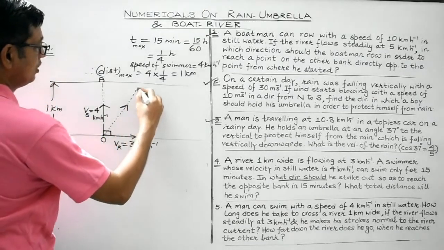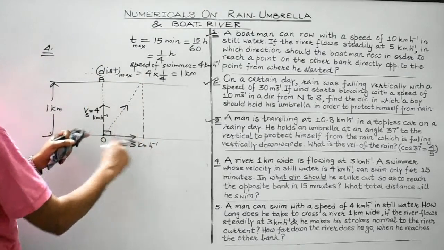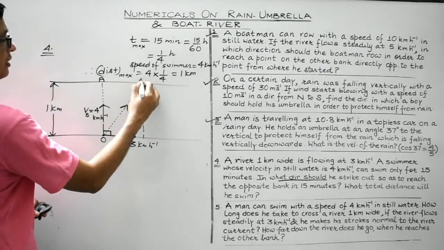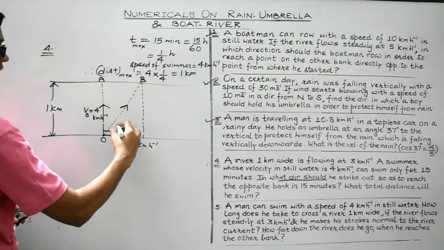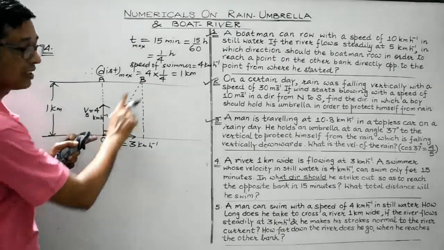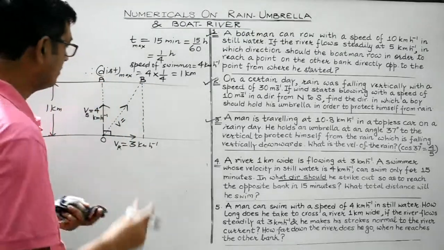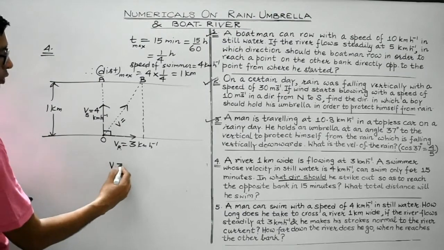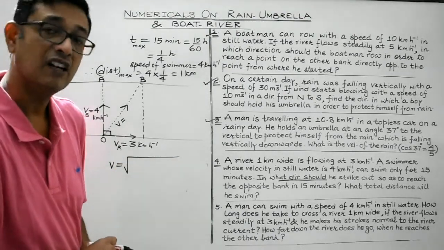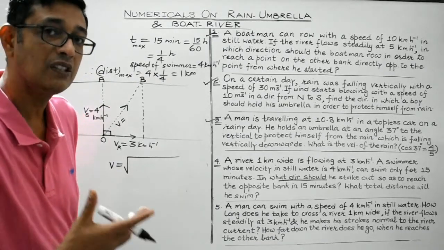So, let us complete the diagram. So, this is a parallelogram. Right, students? Suppose this is OA and let us consider this to be B. So, we can easily find out the resultant. What will be the magnitude of the resultant velocity with which he covers the distance OB? That can be found by using the analytical treatment of the parallelogram law of vector addition. Look students, whenever two vectors are at right angles to each other, the resultant is always given by the square root of a square plus b square.